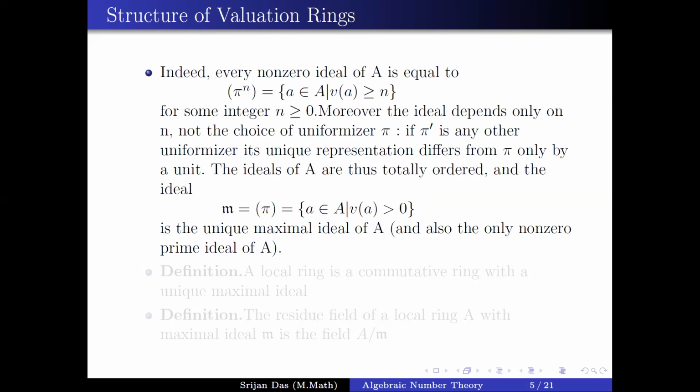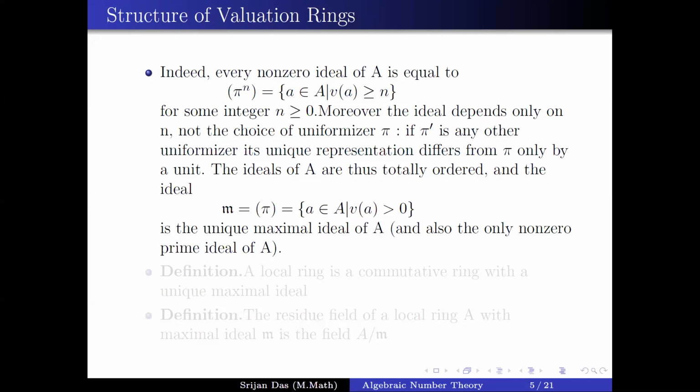Moreover, we can see that every ideal is principal, so it is a PID. So it is a UFD. So a valuation ring is a UFD. Moreover, the ideal depends only on n, because if we take another uniformizer π dash, it will always be equal to u into π for some unit u.